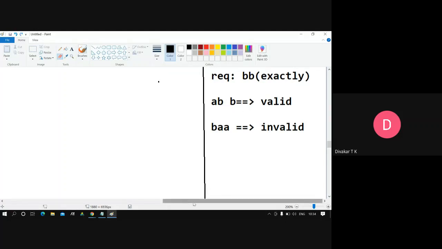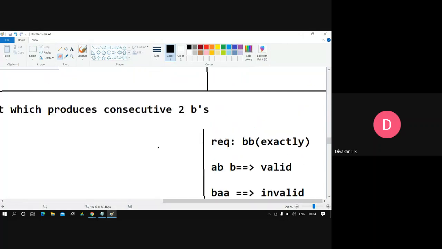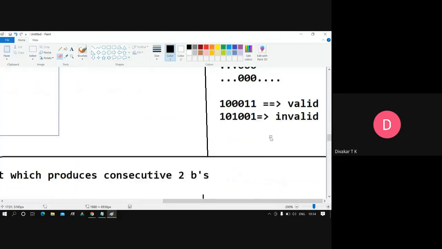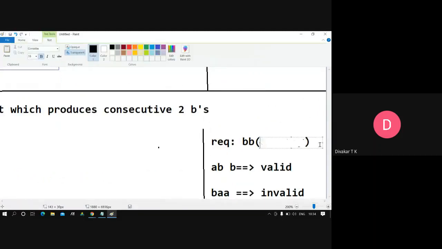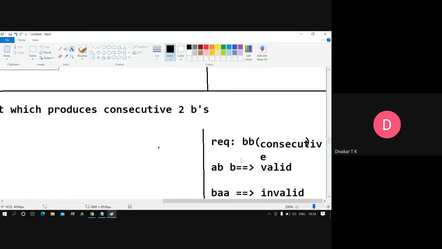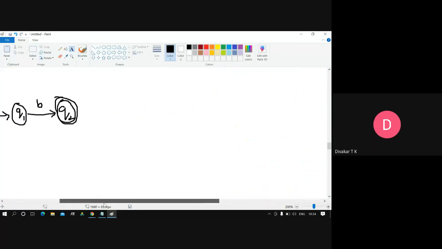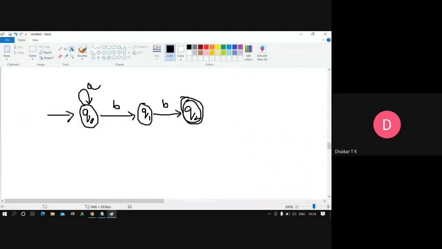Exactly, not exactly consecutive it is. Now I made a mistake here. This is not exactly. Previously I made it correct, no? Together, yes. Together or consecutive, both are the same. Someone should tell me, no? Don't listen blindly, guys. Okay, now. Yeah, A, B, B.